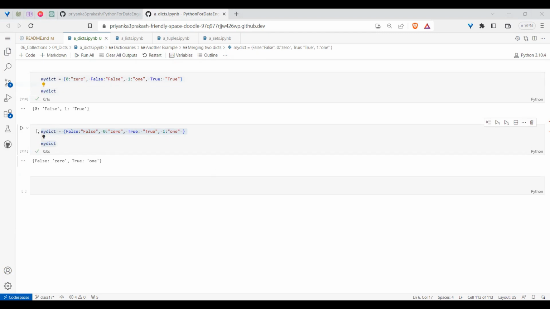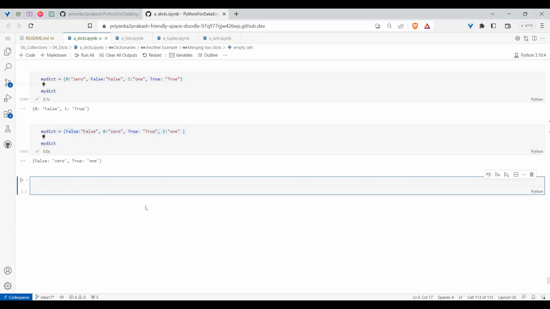So last thing. I think you already know about the copy problem and deep copy. I need not work on it, but you can create your own things and work on it. But with the dictionaries, one last thing I want to cover. If you want to create a safe copy, till now the copy and deep copy, which I don't want to touch. But there is another option in dictionary called fromkeys. What is this fromkeys attribute doing? How can it help us?